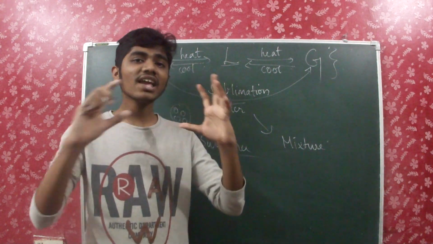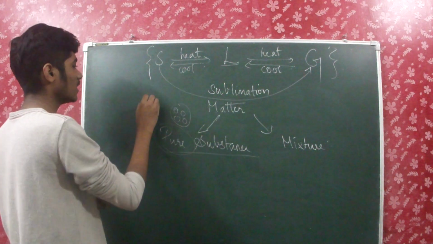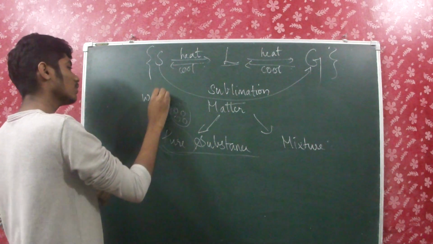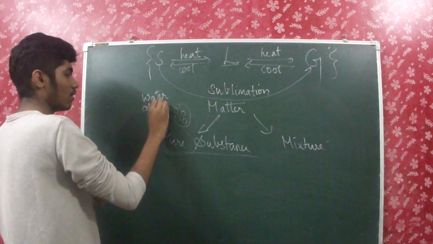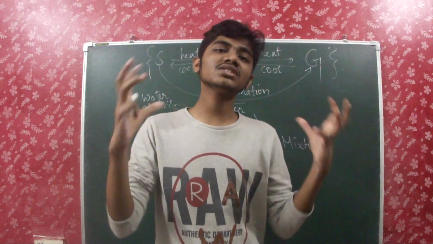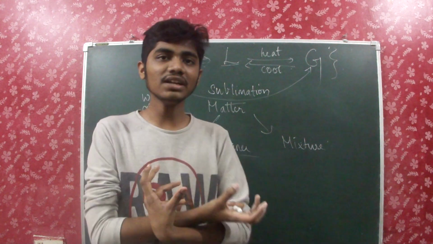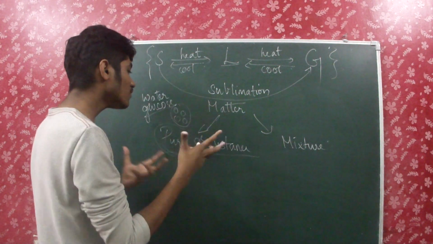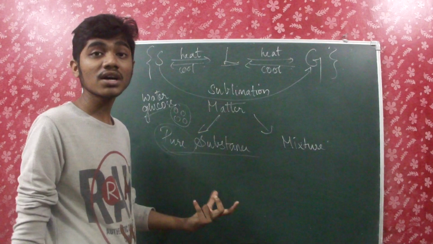For example, water or glucose. All of these are pure substances; that's what it's known as a pure substance.